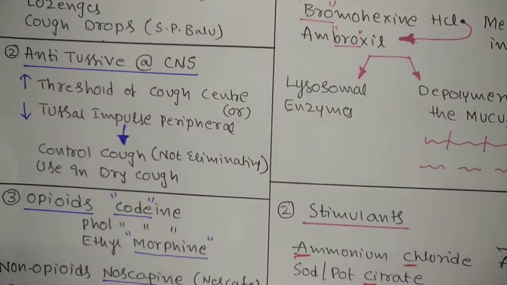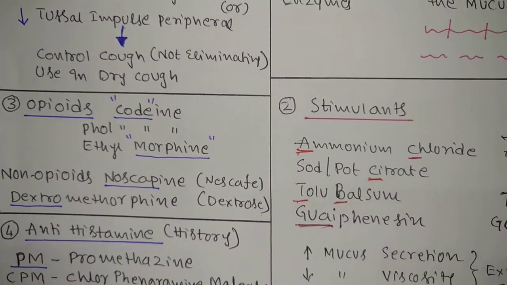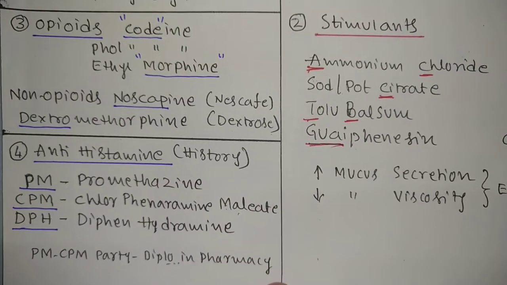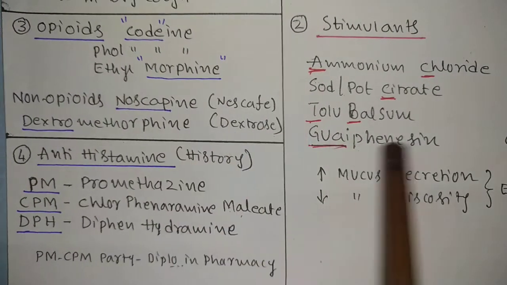Next. The third one. Only two types are there in dry cough, number 3 and 4 now.